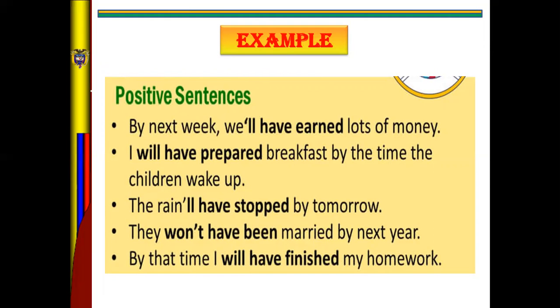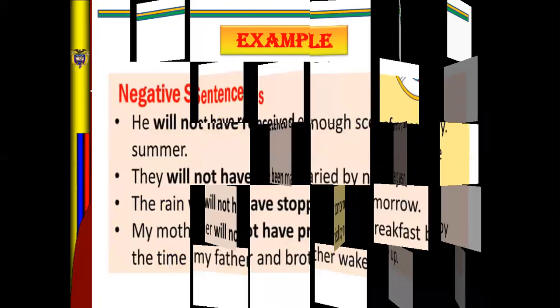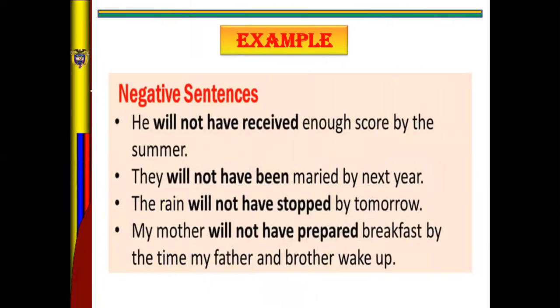Okay, so look at the sentences and pay attention to the structure. Okay, will plus have plus past participle and complement. Okay, in affirmative. So in negative forms, for example, you say he will not have deserved enough score by the summer.